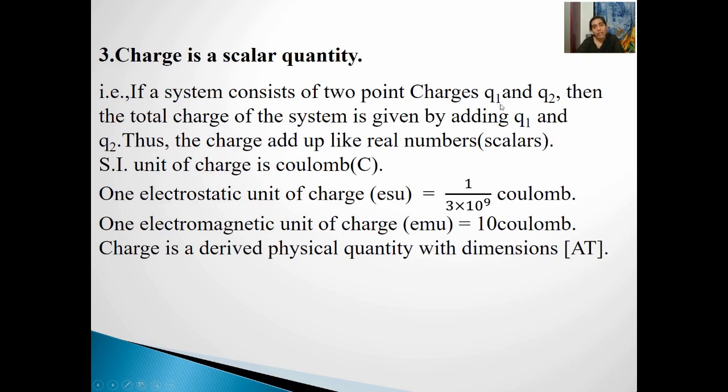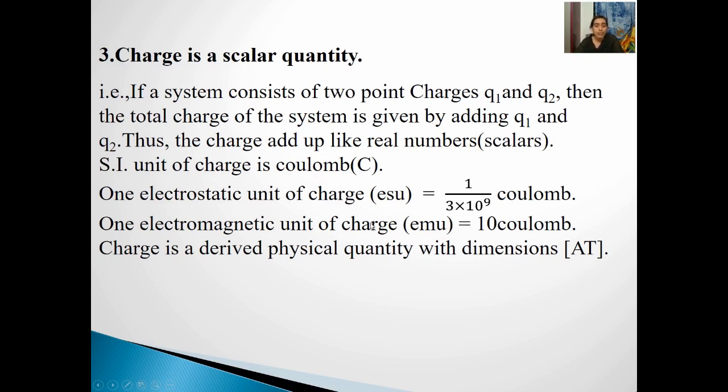Since we are adding these electrical charges just like the real numbers, just like the scalars, we can consider an electric charge as a scalar quantity, right? And this electric charge can also be considered in different units. First, as I had said earlier, the SI unit of charge is coulomb.